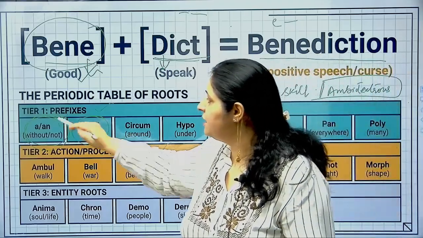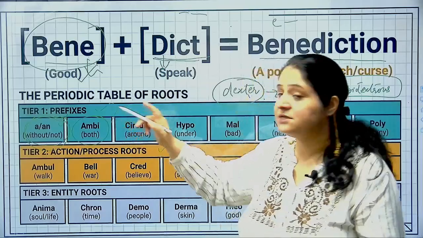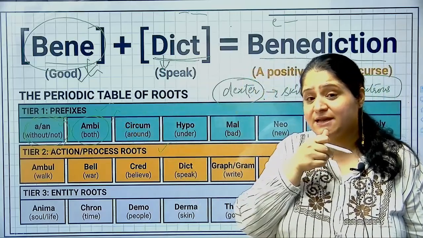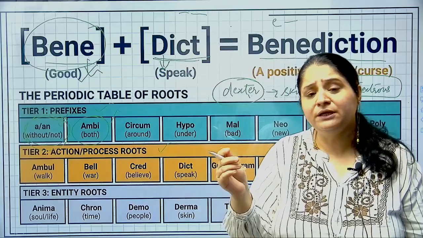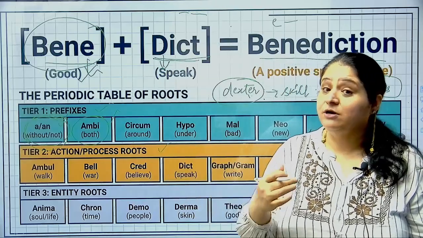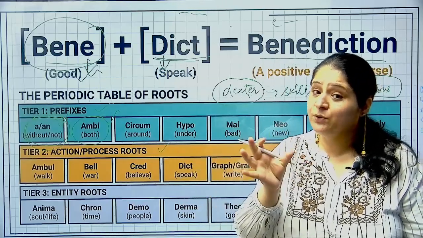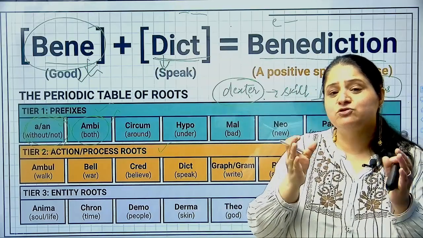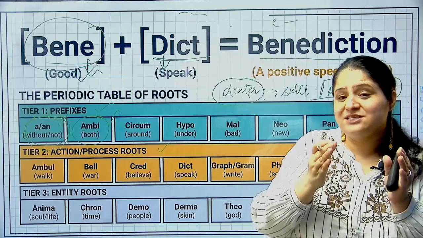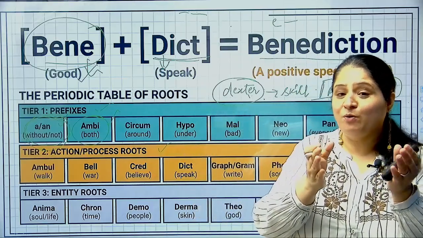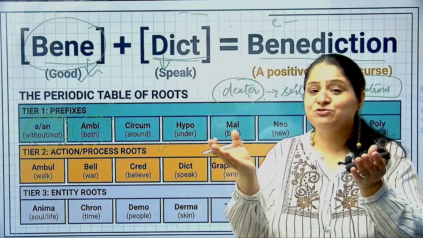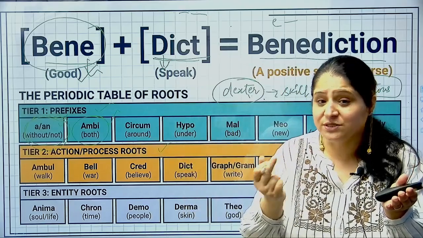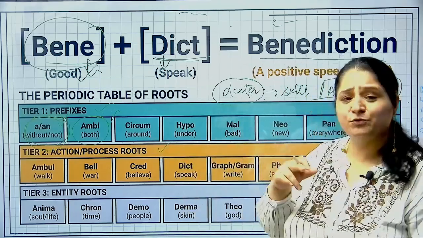So that was ambi as a prefix. Ambi means on both sides. Ambivalent, ambiguous. When you say there is an ambiguity in some question or in some answer, that means it's not clear. You are not really able to understand कि ये जो चीज है ये इधर जा रही है या इधर जा रही है. So probably it's unclear. You are not able to figure out इसका आंसर ये होना चाहिए कि ये होना चाहिए, right? So it's unclear. It's ambiguous. Making sense, on both the sides. So that is how you can figure it out.